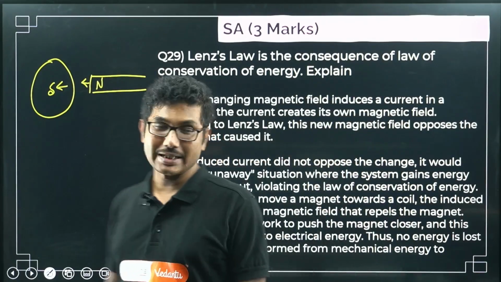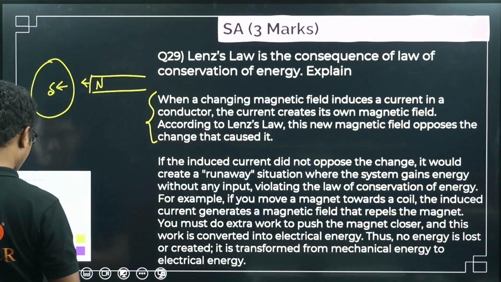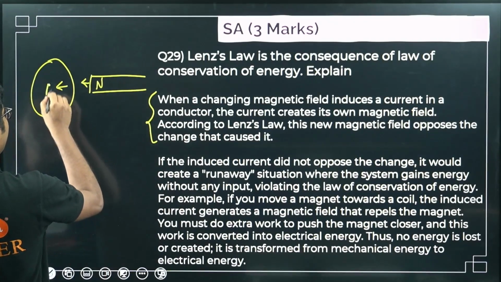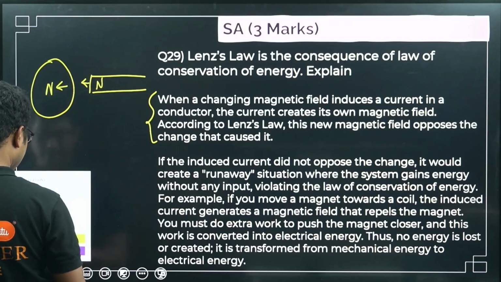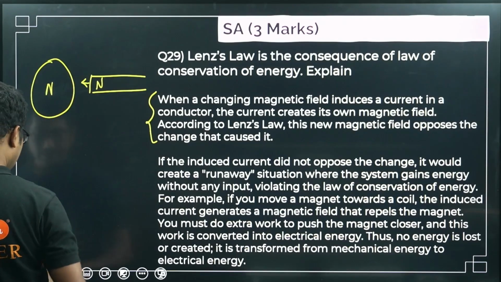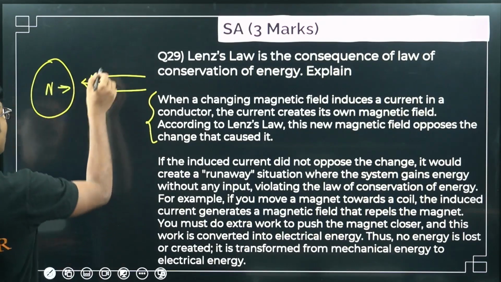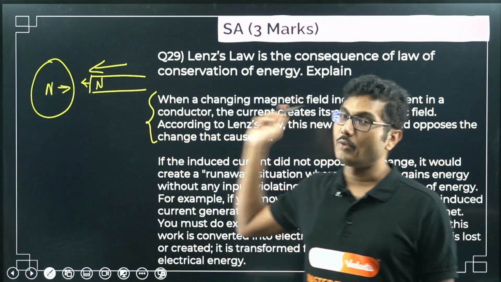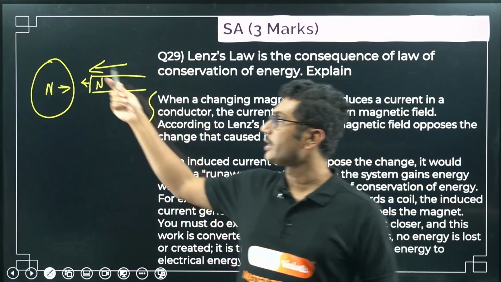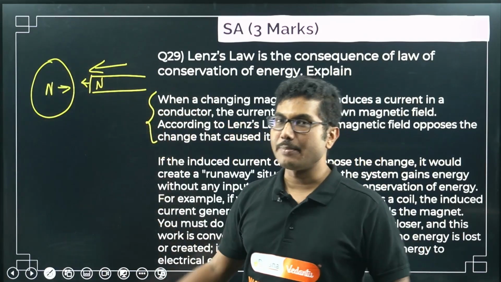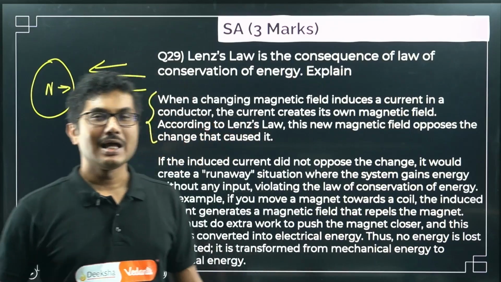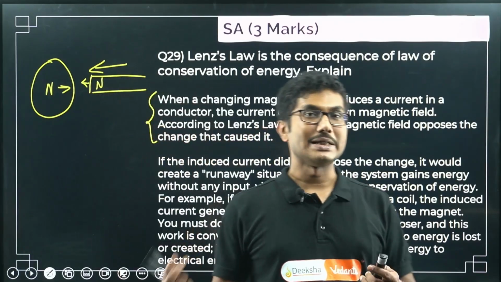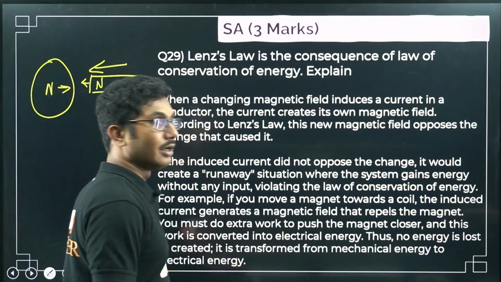In the real process, as I said, if you push a north pole of the magnet, it will produce a north pole here, right, and this north pole will repel the incoming magnet, and thus if you want to create more energy, then you have to push it harder and with more force, right? So whatever work you are doing, that work is getting converted into electrical energy. That is the principle of the AC generator. In an AC generator, the mechanical work done is converted into electrical energy. That is the basic principle of any AC generator.